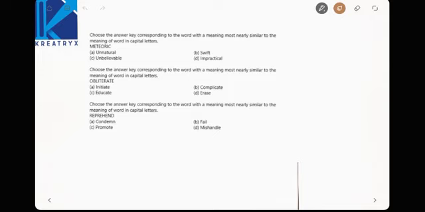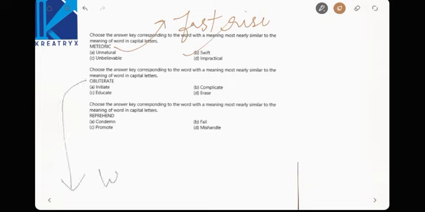Word meaning most nearly similar to meteoric. What is the meaning of meteoric? Fast rise. It will move fast. So automatically by options we can say this answer is swift, fast moving. Choose the answer with most nearly. Obliterate. Obliterate means what? Wipe out, to remove the things completely. Now options, easy options, erase.